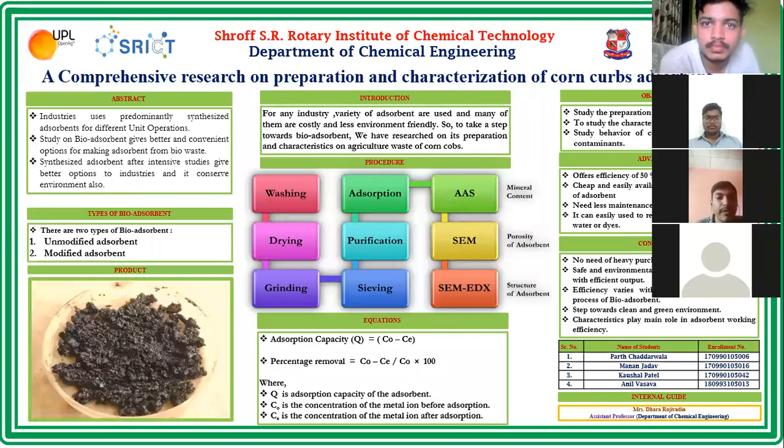We are final year chemical engineering students of SRP Rotary Institute of Chemical Technology. Our project ID is 122495. The topic of today's presentation is comprehensive research on preparation and characterization of corn cob as an adsorbent. Our project is guided by Ms. Dhara Rojivadia ma'am. It is followed by e-poster and video presentation.